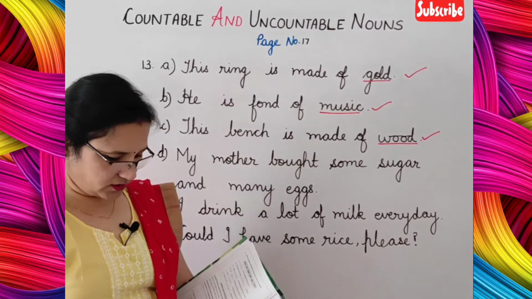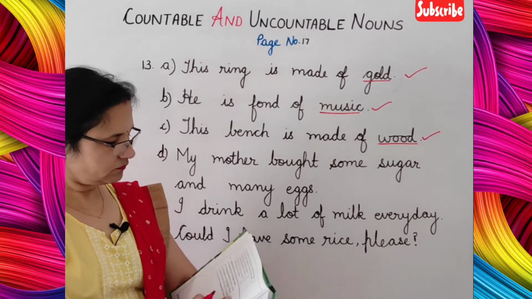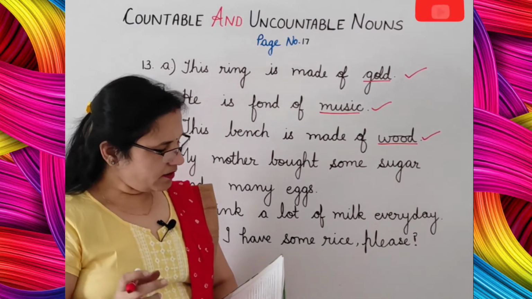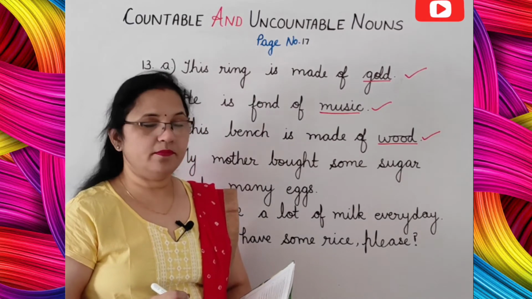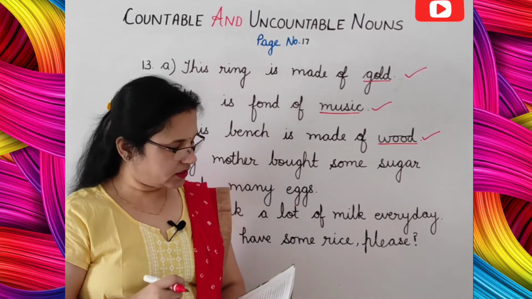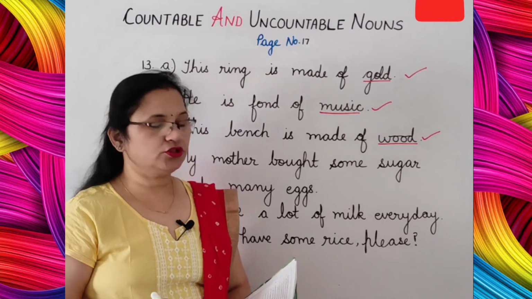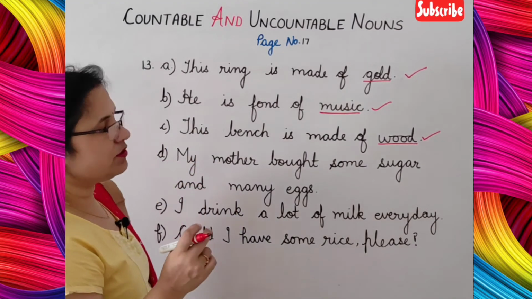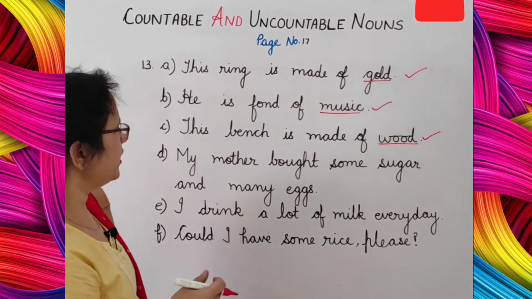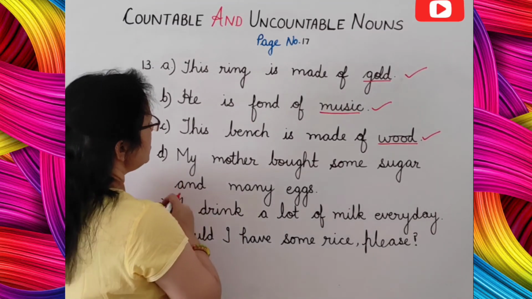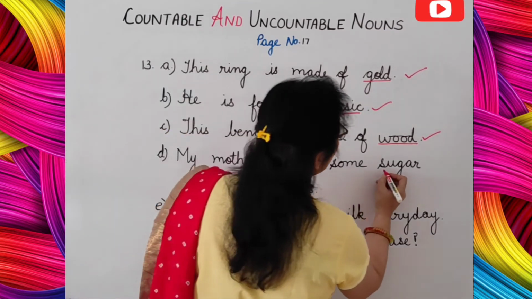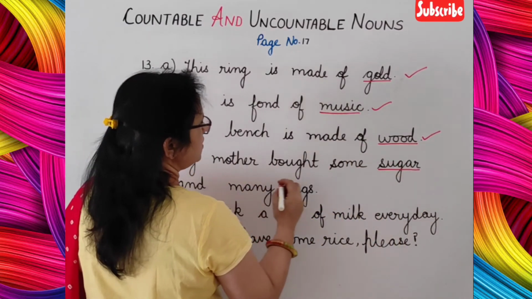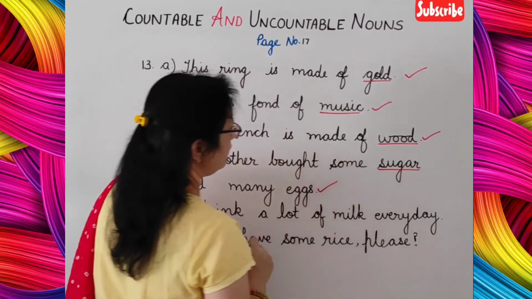Now next sentence. My mother bought some sugar and many eggs. This is correct. My mother bought 6 sugar and many eggs. This is wrong. Sugar is uncountable. You cannot write a number before it. So students, this is right. And what is the uncountable noun here? Uncountable noun is sugar. So students, put a tick in front of it.